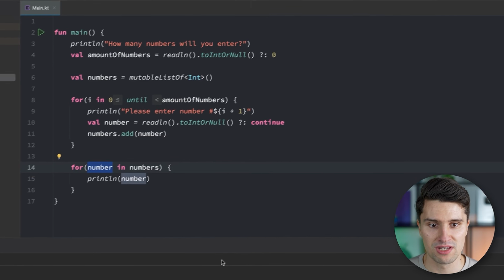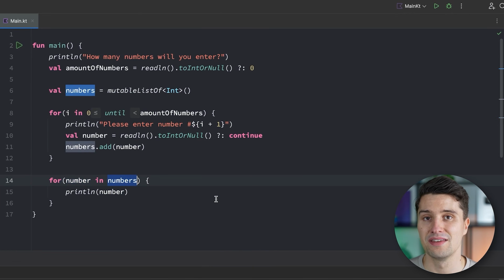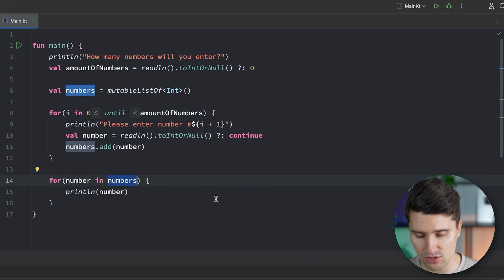And in technical terms, we call something like this an iterable. So something we can iterate over. And there are multiple types of iterables in Kotlin. So lists are one of them. Arrays would be an iterable. Interestingly, a string is also an iterable.